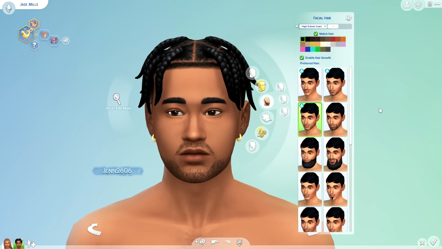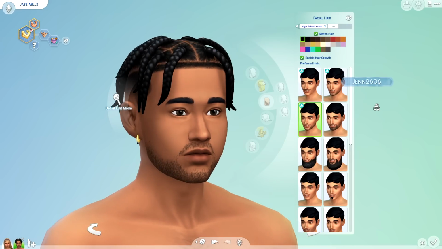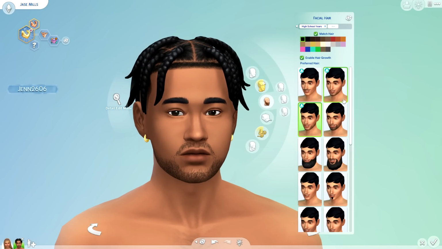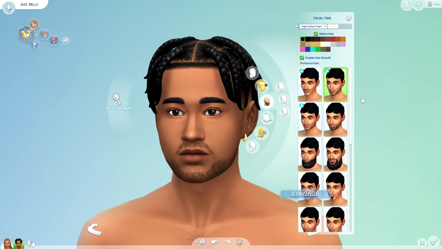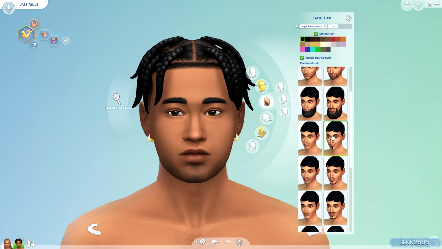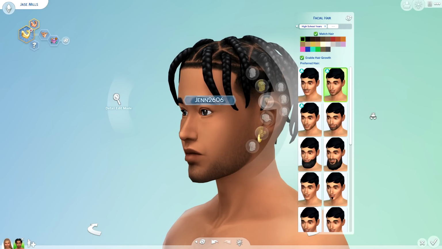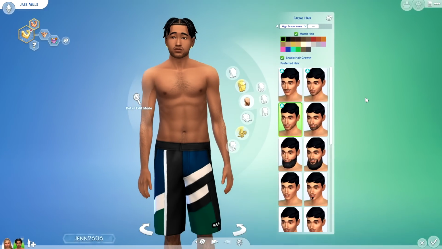Now I'm gonna be 100% real, like just the realest it can get. I don't like this. I know what they're trying to do. They're trying to add hair with more of a curl pattern, and I like that idea. This just, no, I don't like it. For some reason, I don't like the hair pattern on this. And this just seems a little too simple, like we have it in the base game, except for the fact that it doesn't have the whole goatee. My point in saying this is definitely if you have the Parenthood pack, then I think those options in there are way more suitable for high schoolers.